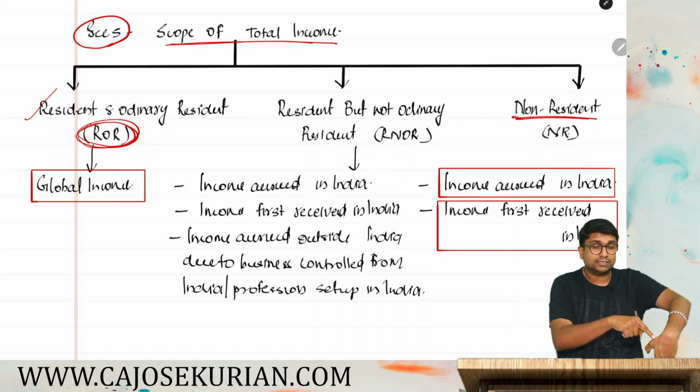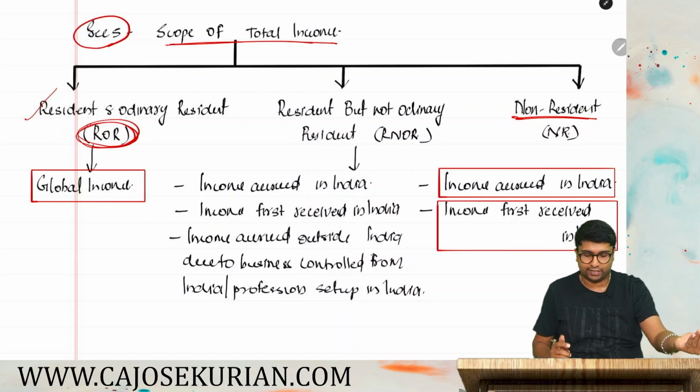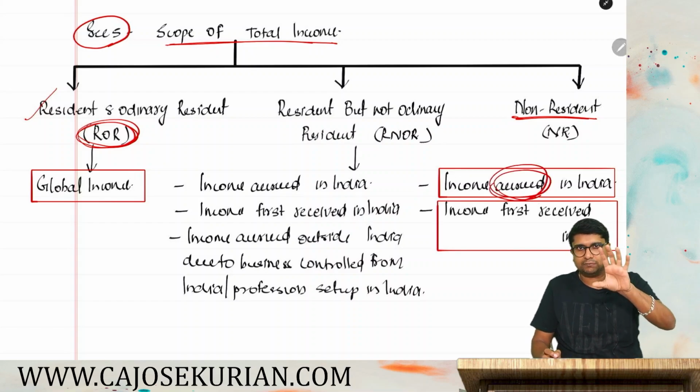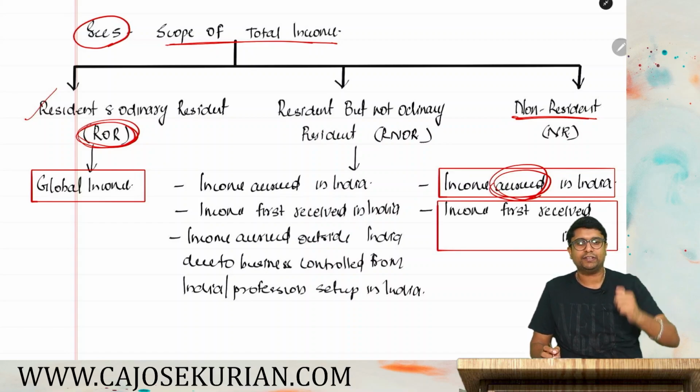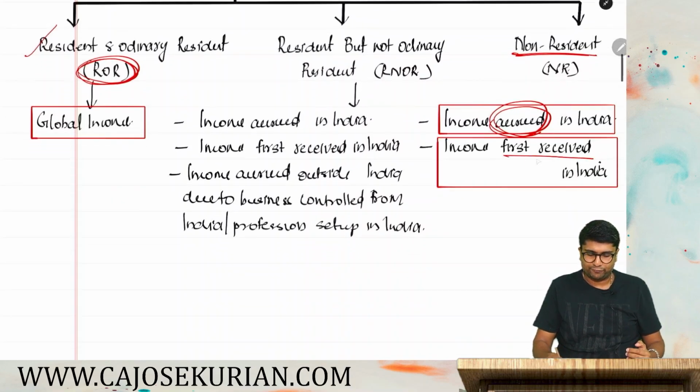I've done the services in India, that's why I'm getting a payment. So that right to receive that payment happened from India, and that is what is called as accrued in India. Accrued means right to receive an income that arised from India, then we can say that that income is accrued in India. Second one, income should be first received in India.